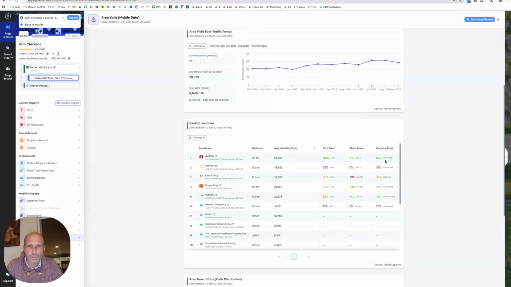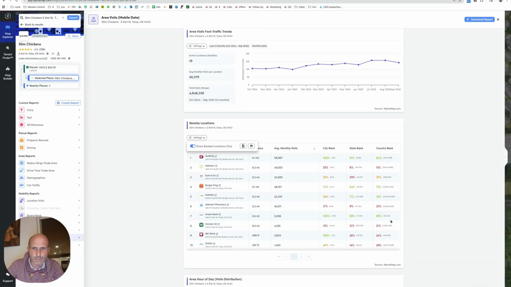Burger King, 28,000. It's almost 1,000 people a day going to the Burger King. It's pretty good Burger King numbers. It's 73 percentile Burger King. Subway, it's probably been there forever. 76 percentile Subway. Subway is cruising along. And these banks and DaVita and stuff are all dragging. Or this one, Everest Bank, might be doing okay. I don't know. I don't think the traffic matters so much on banks.